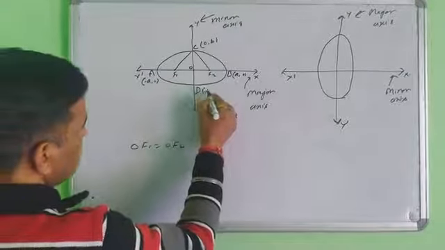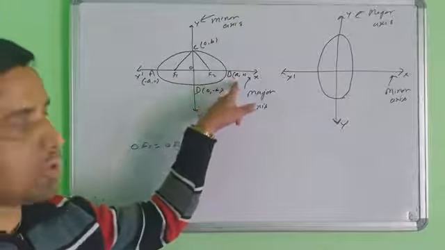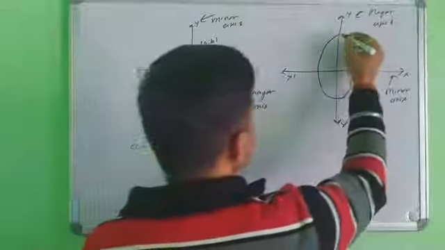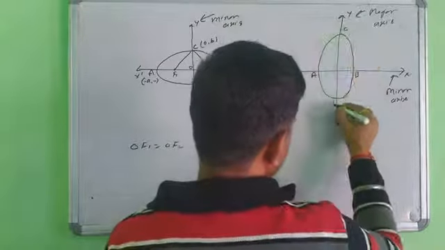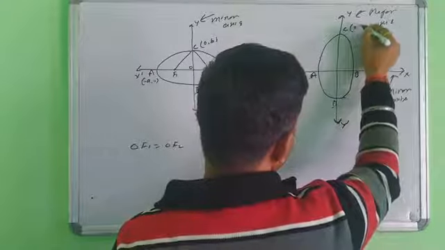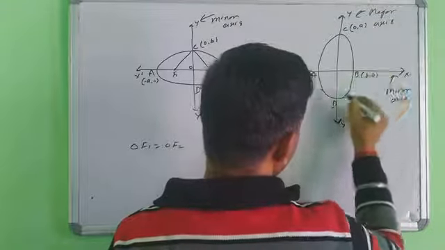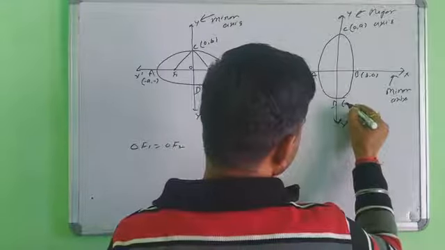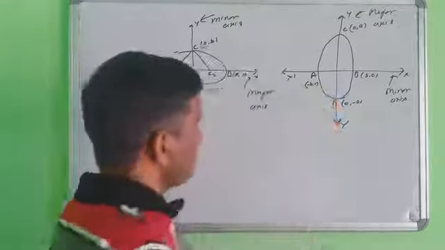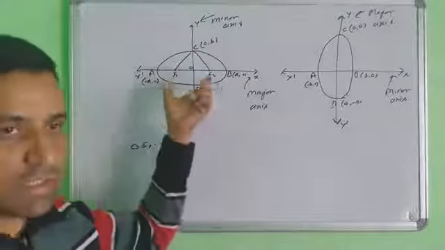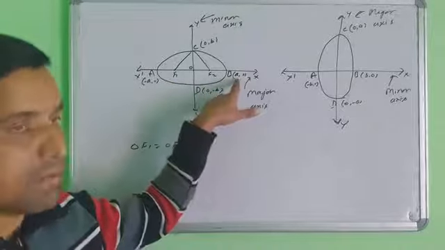Similarly here, 0 minus B. So for the major axis, always take the coordinate as A0. Here we take 0A and B0, and with the minus, 0 minus A and minus B0. This thing is fixed: the coordinate of the major axis is always A0.